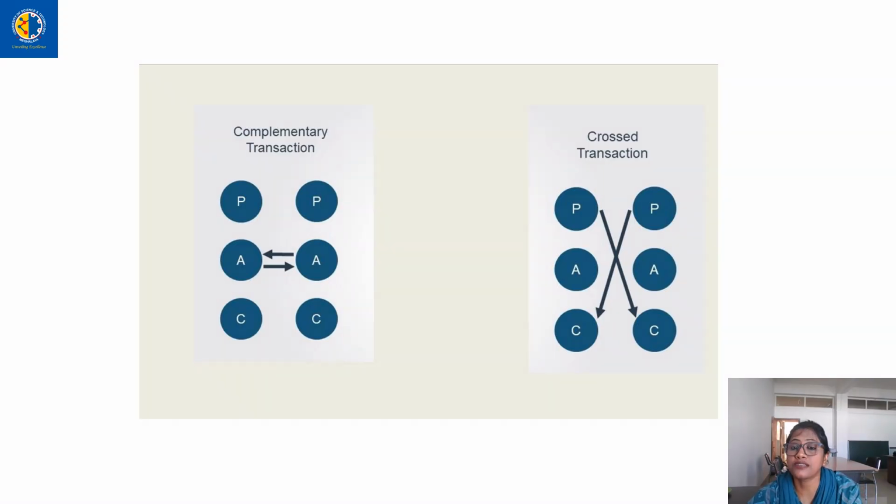And cross transaction is one where there is a transaction between people of different mindset. Okay, so here in the example, as you can see, when a person belonging to the parent ego state is transacting with a person belonging to the child ego state, obviously the vibe will not match. There will be a lot of ifs and buts. Okay, so therefore it is considered as cross transaction.